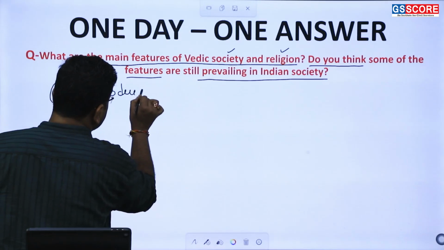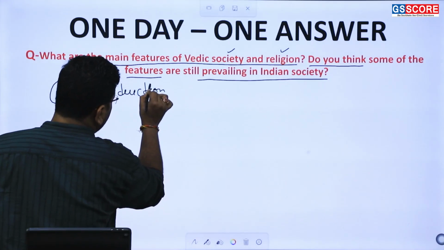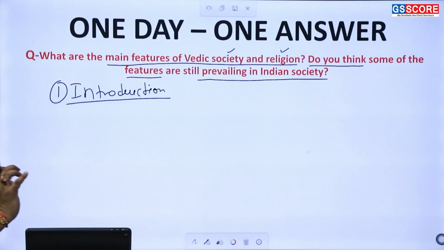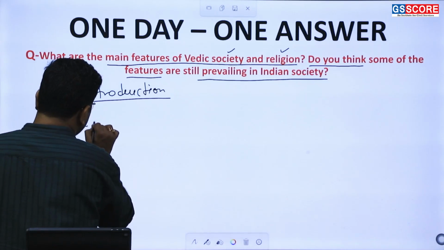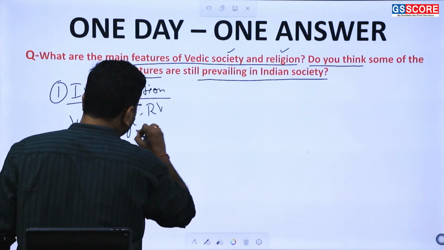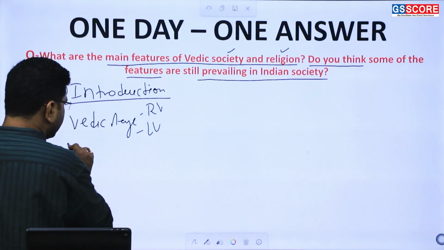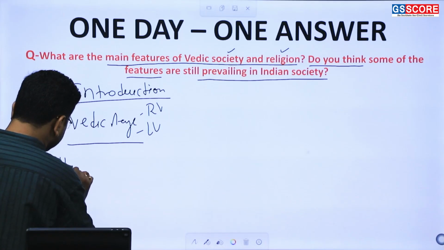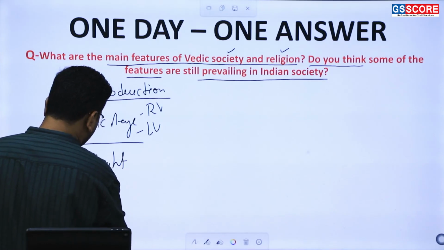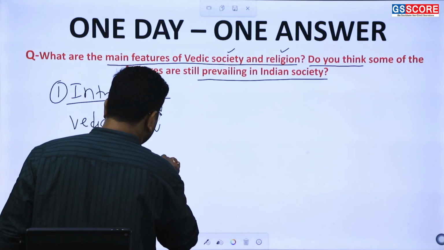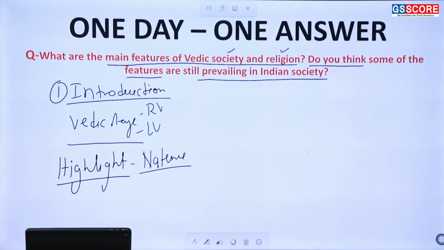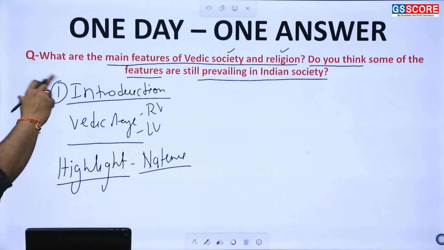In the introduction, as we have no commanding word like analyze, critically analyze, or examine, we can write a simple introduction of the Vedic age and its division into Rig Veda and later Veda. Thereafter, in 20-30 words, just highlight the nature of the Rig Veda and later Veda, in the particular context of society and religion.